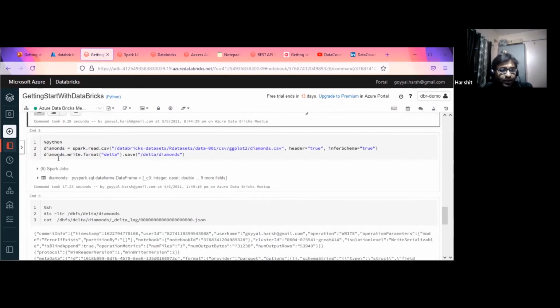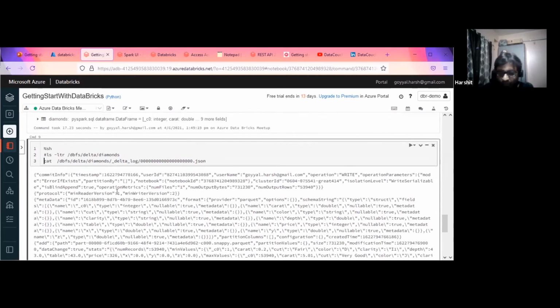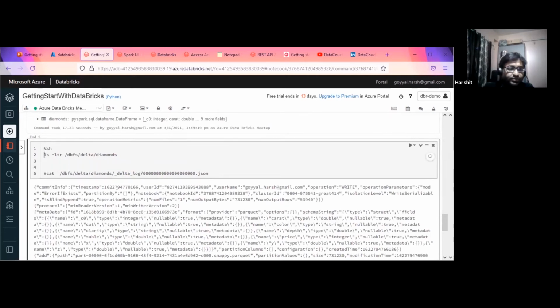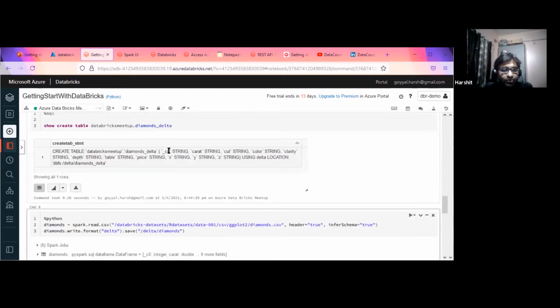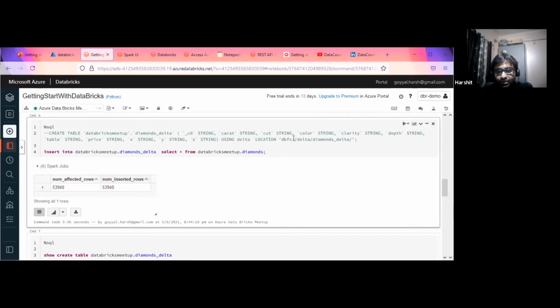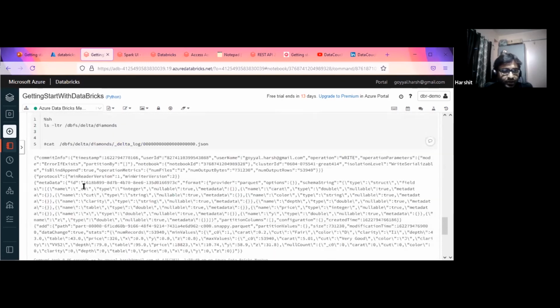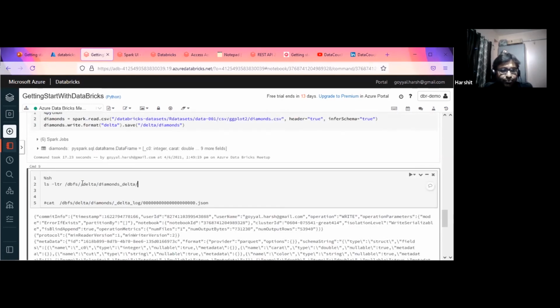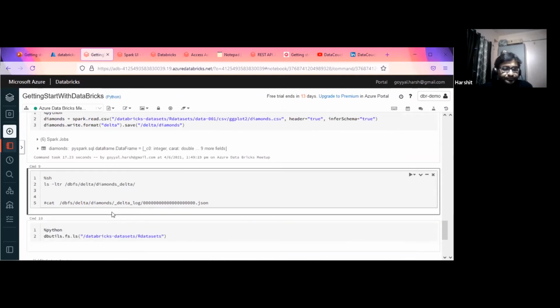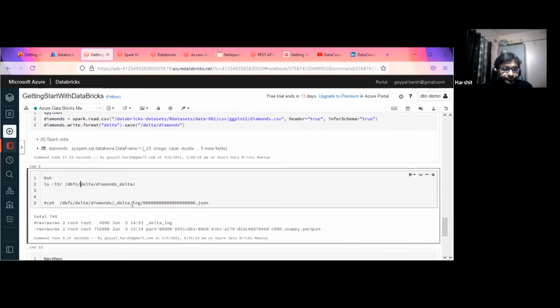Now if I do an ls -ltr, we can execute such commands as well if we change this to shell type. I need to copy the location, which is this, and paste it here. So this is my location, and if I do this, what it does is it has created one part file which is in parquet format, and there is a directory as well. And if I go inside this directory,